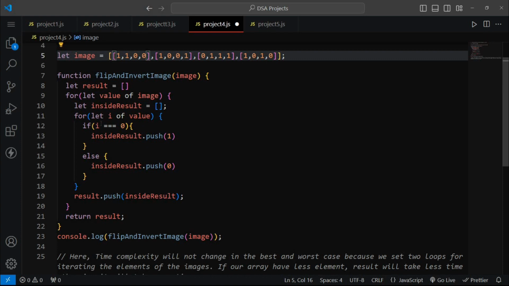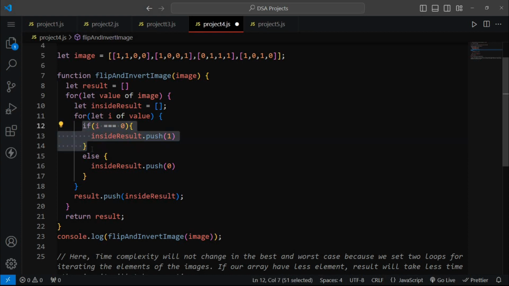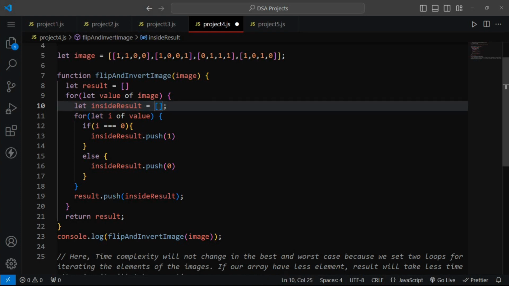So inside this, we are setting a condition. What is the condition? The condition is I is equal to 0. So we can easily say that our I is not equal to 0. Then what will happen? Our if condition will become false. So after that the else condition will be executed. Inside else we are just pushing a 0 inside our result. So this is our empty array, and here we will just push 0.